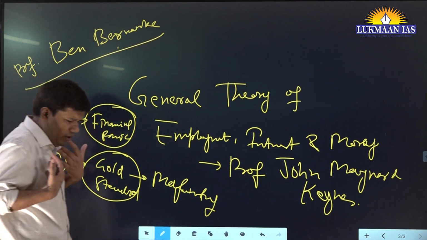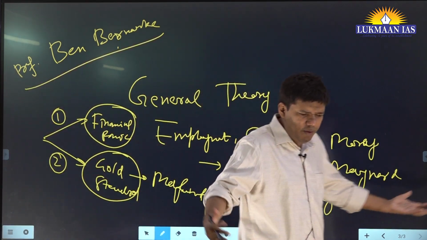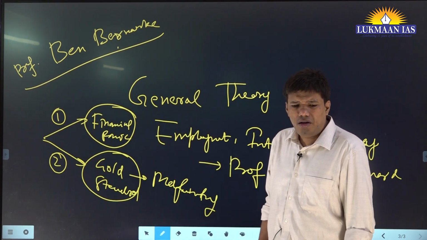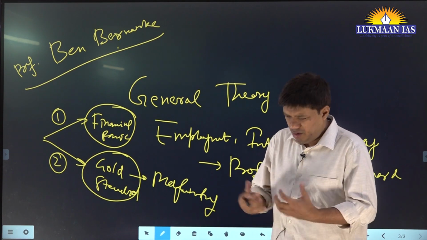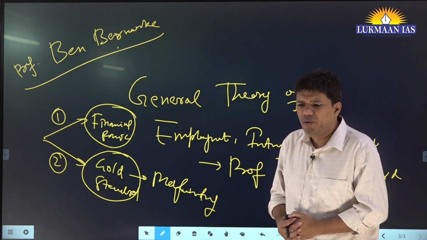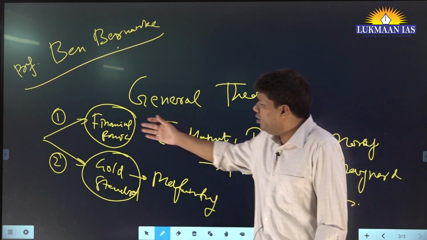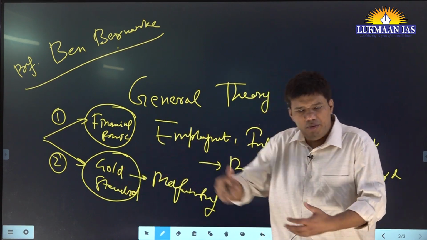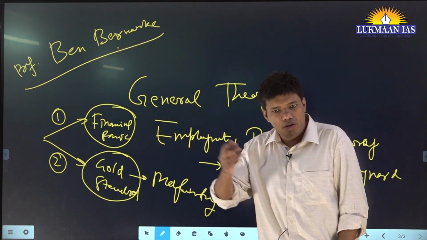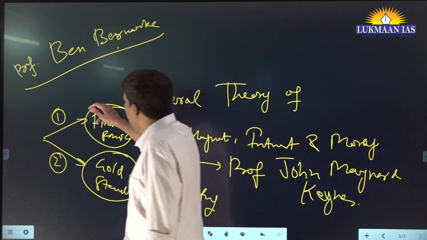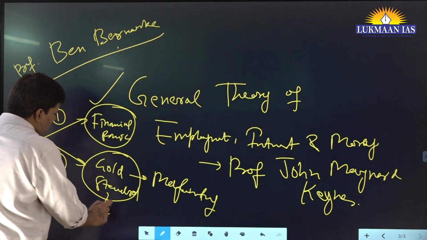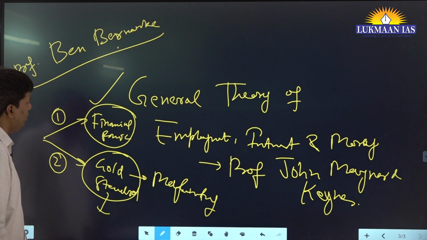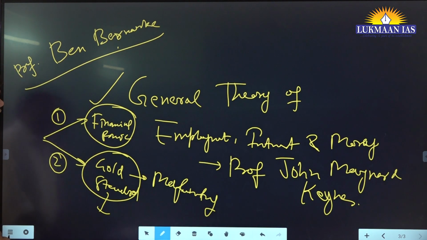Financial panic, you understand. Let's say 100 people like me believe that the bank in which we have deposited our money is no more creditworthy. It is in stress. So what will we do? We will immediately take out our money. And once you take out your money from the bank, how will they lend? If they will not lend, people will not borrow, and the circulation of money will come down. Okay. So that was the reason for the financial panic. Second is related to the gold standard. There was no free floating exchange rate. It was mainly the gold standard, and this is what it is.